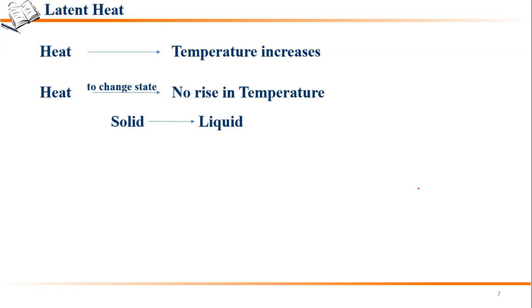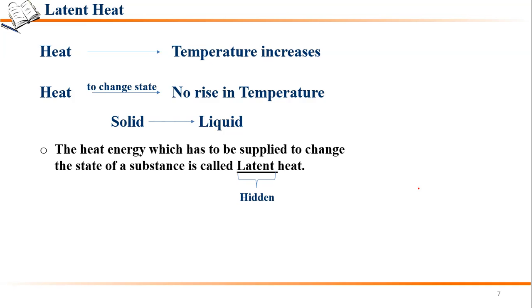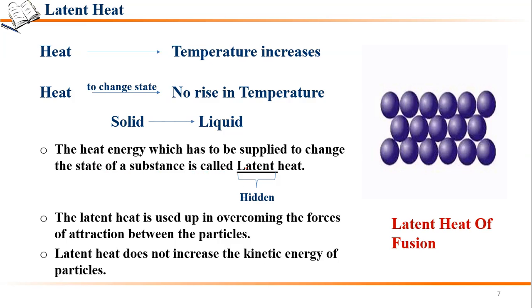For example, if we consider a change of solid to liquid, we are changing the state. So there is generally no rise in temperature when we are changing the state. But what we are doing is applying heat. So that heat is known as latent heat. Fine. The heat energy which has to be supplied to change the state of a substance is called latent heat.